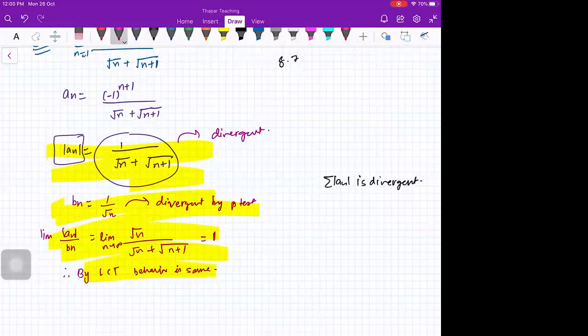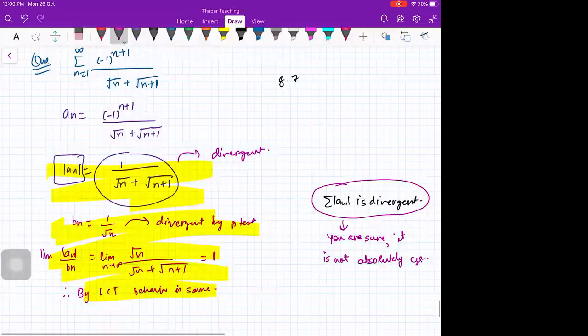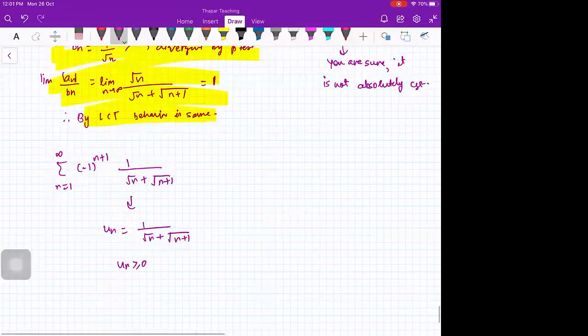So you see, is that thing clear to everybody? Here, sigma mod of an is divergent. So you cannot say anything about sigma an. But from here, you are sure that it is not absolutely convergent. है ना? Conditionally हो सकती है, but absolutely convergent नहीं है. So for conditional convergence, sum n from 1 to infinity of minus 1 to power n plus 1 by root n plus 1, you will apply Leibniz test. Un is 1 upon root n plus 1. So un is positive here. Also limit n going to infinity, un is 0.